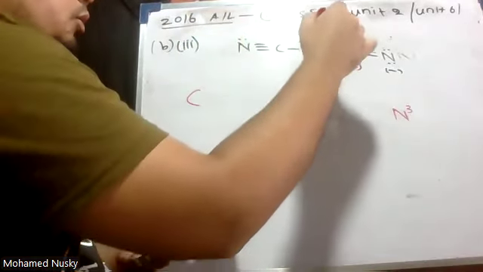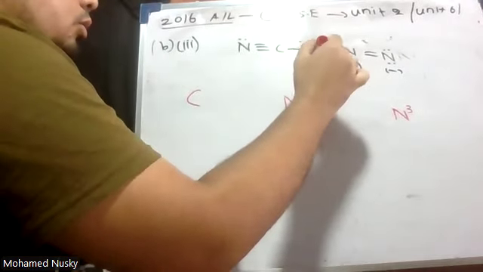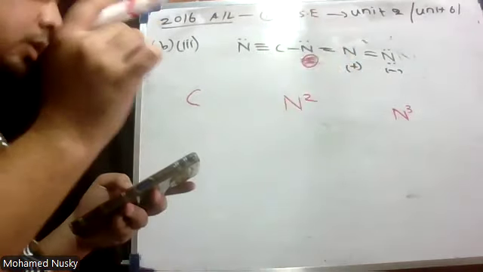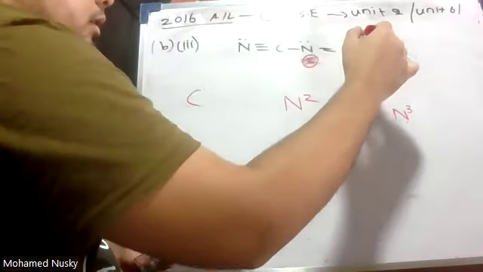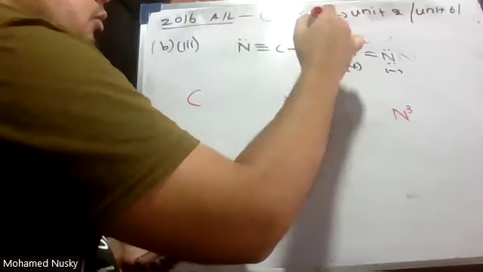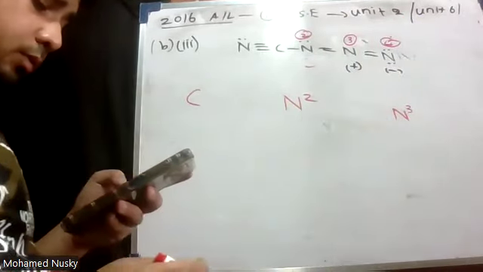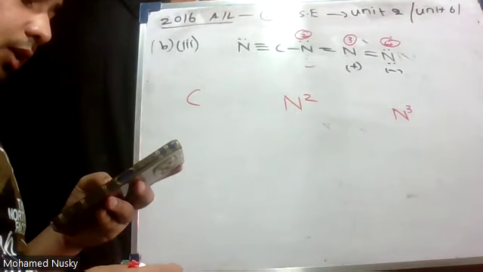Here is the carbon. What is N2? This is 2. And what is 3? That is 3. Let me put it up. This is 2. This is 3. This is 4. That is how they have named it.